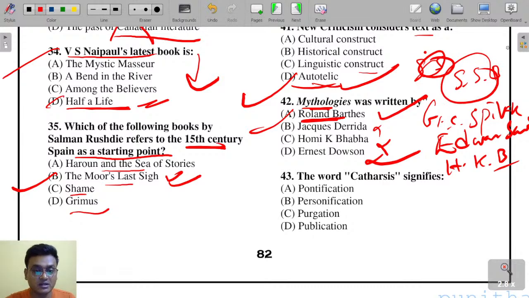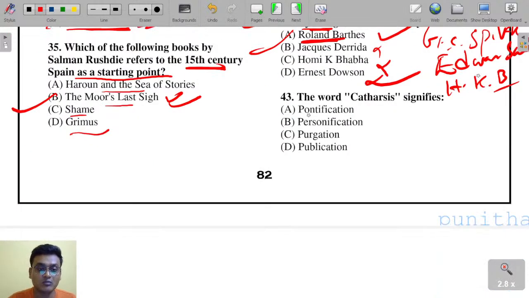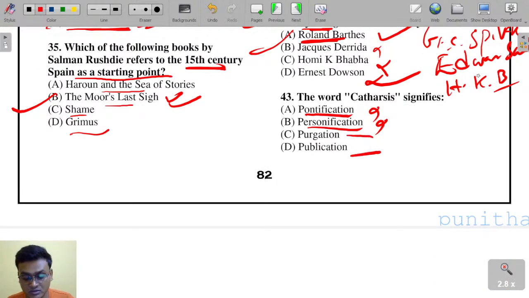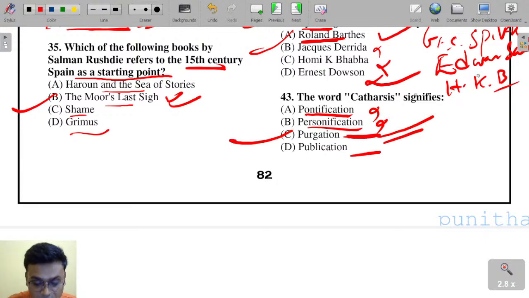Question 42A here. The word catharsis signifies pontification, personification, purgation and publication. 43, here catharsis means purgation of emotions, when the audience is purged of his or her emotions after watching a tense moment. So catharsis signifies purgation.